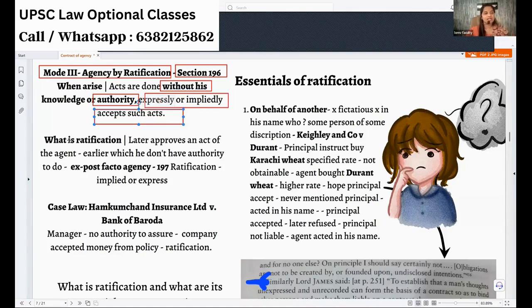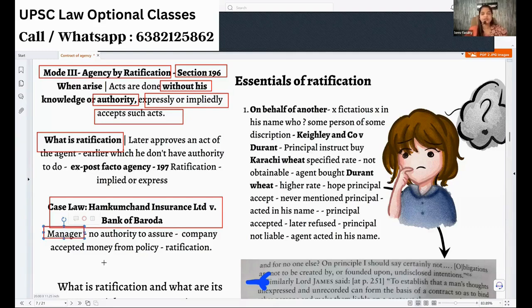Say, for example, in this case law, there is a manager in an insurance company. He doesn't have any authority to accept insurance and assure something, because every insurance will have terms and conditions. So he has no authority, he just assured without authority. The person who claimed the insurance came to the company for the money.